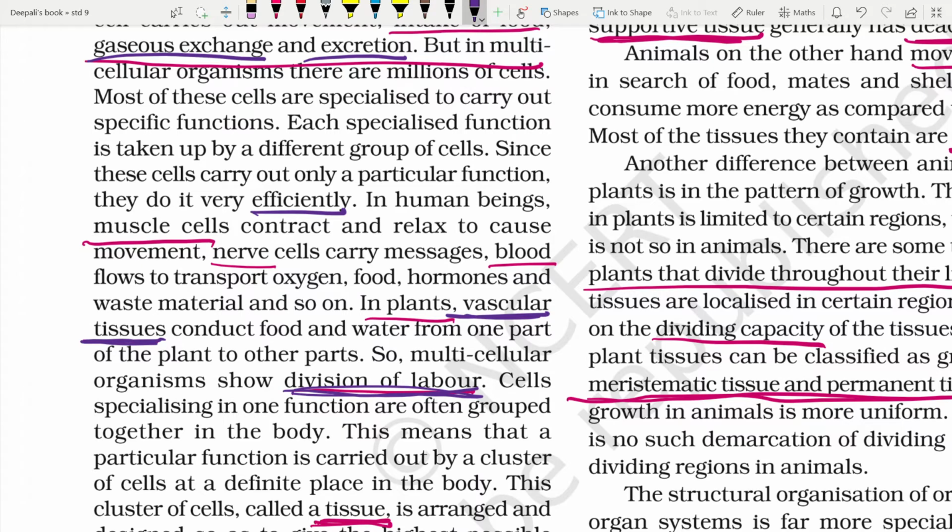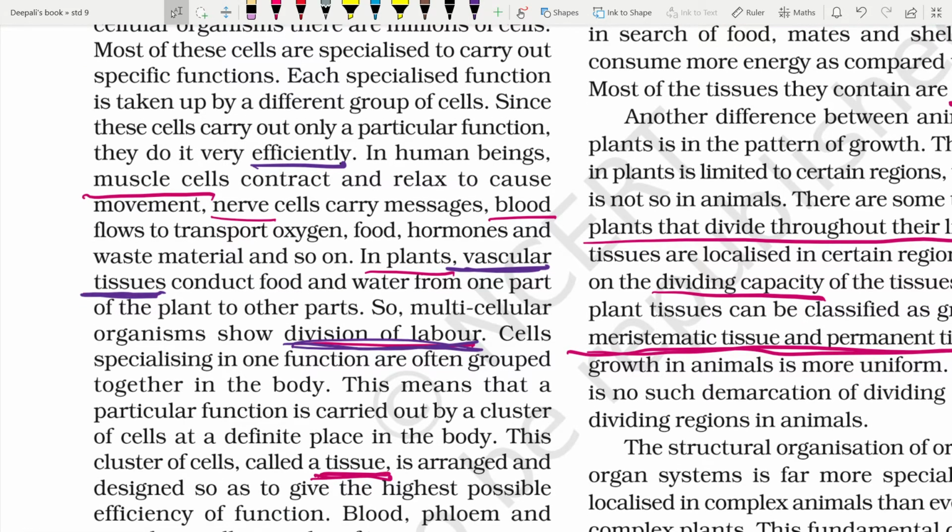We already know the meaning of the term division of labor. When a group of tasks is completed by a group of people, it is called division of labor. Cells specialized in one function are often grouped together in the body. This means that a particular function is carried out by a cluster of cells at a definite place in the body.